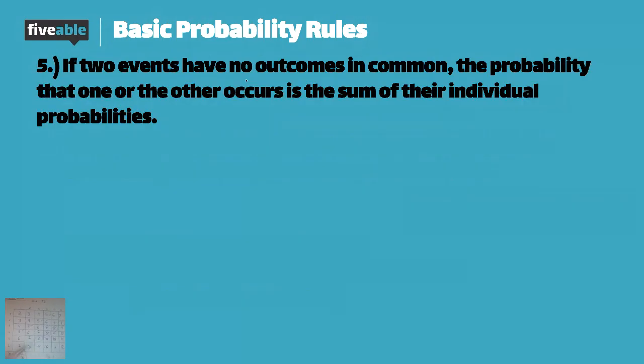The probability that an 8 occurs is 5 out of 36, and the probability that a 2 occurs is 1 out of 36. Because there's no overlap, I could just add 1/36 to 5/36 and get the probability of rolling an 8 or a 2, which would be 6 out of 36.